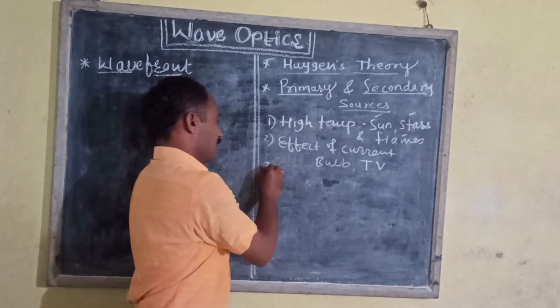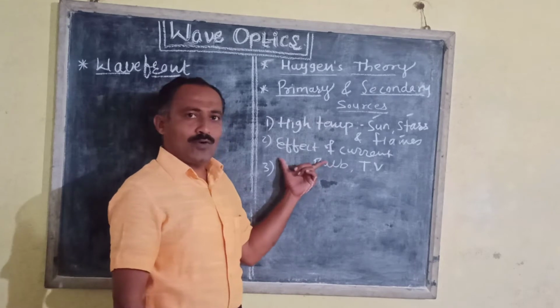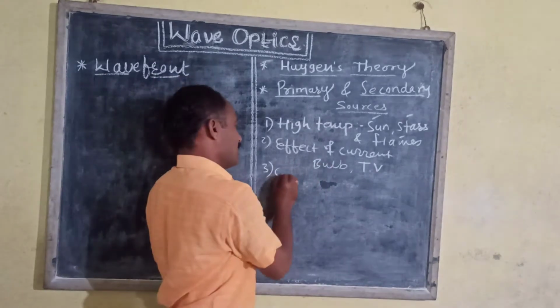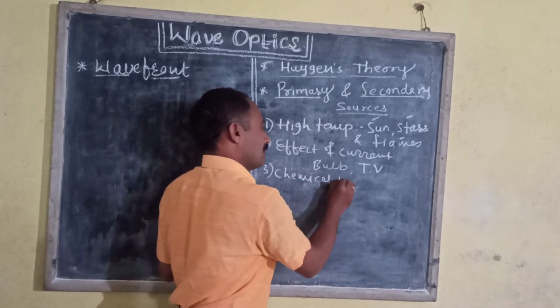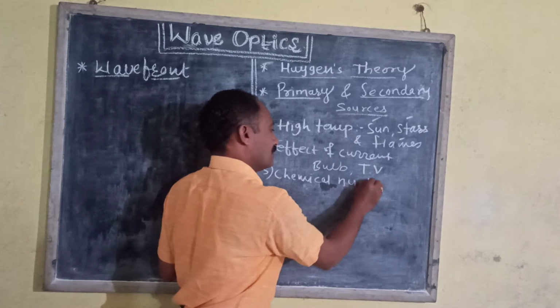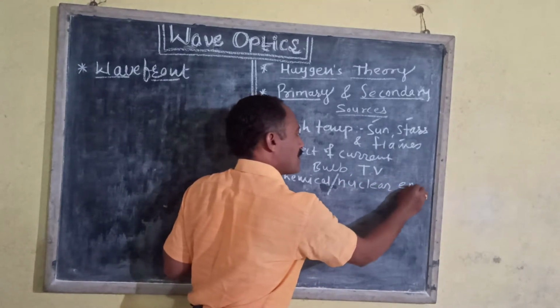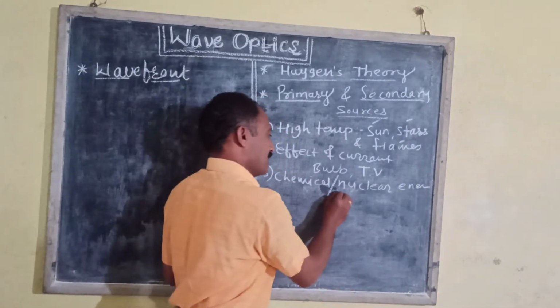Third, the primary sources which are formed due to chemical or nuclear energy. For example, firecrackers.